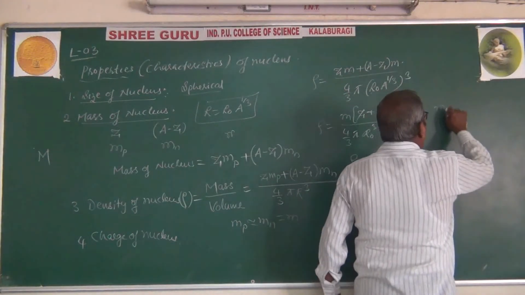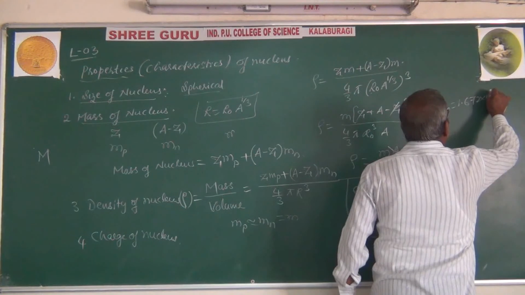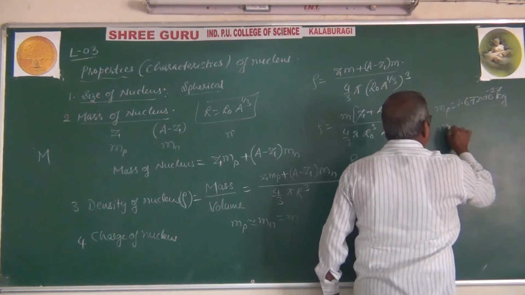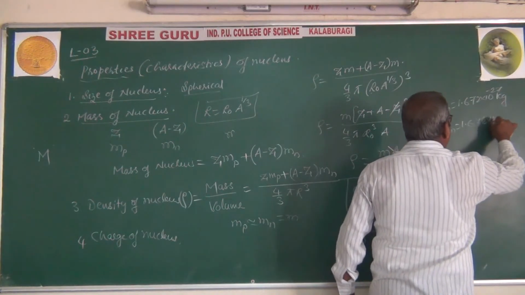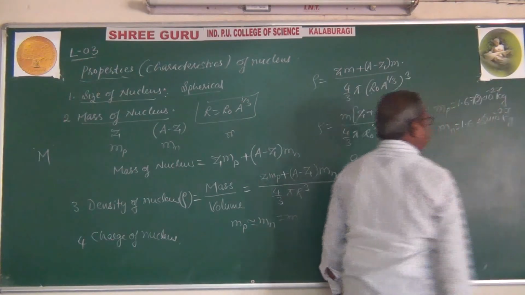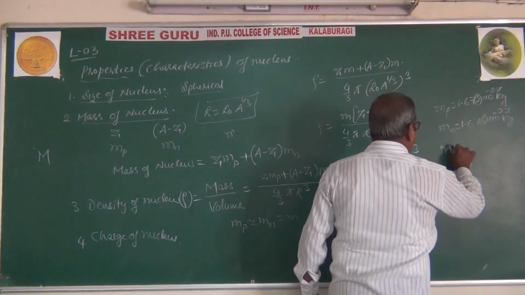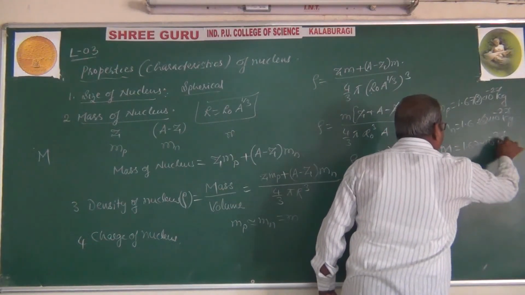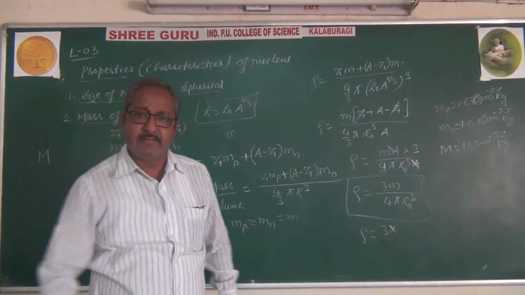Mass of proton is 1.672 into 10 raised to minus 27 kg. Mass of neutron is 1.678 into 10 raised to minus 27 kg. There is a slight difference. So on average, in general we will take m equal to 1.67 approximately and calculate, and we will get the approximate density of the nucleus.